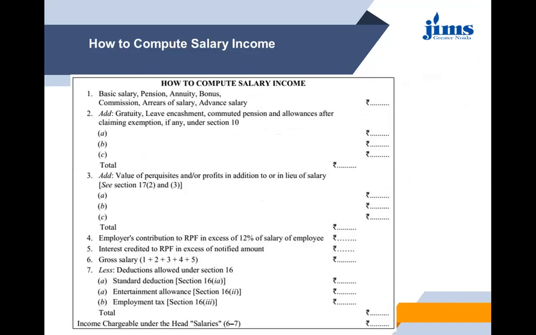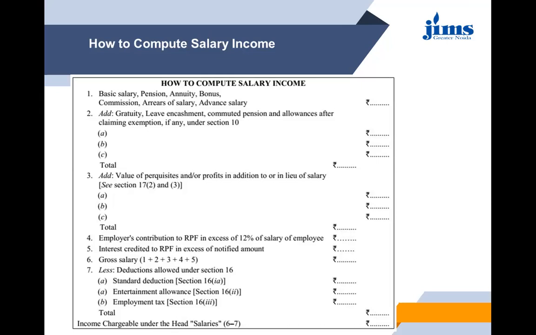So this is how salary income is computed. First of all, we have basic salary, that includes pension, annuity, bonus, commissions, arrears of salary, advance salary. Here we'll write it. Then we'll add gratuity or any leave encashment or commuted pension or any allowance after claiming exemptions, if any, available under section 10.